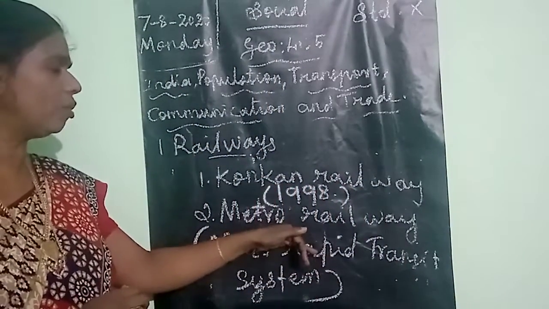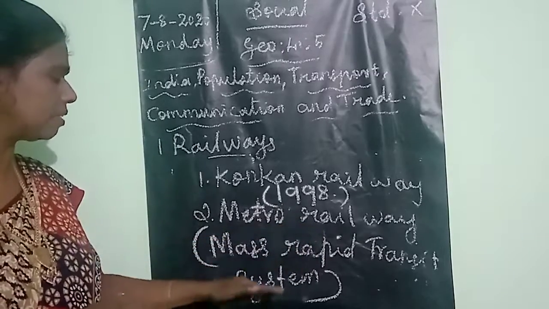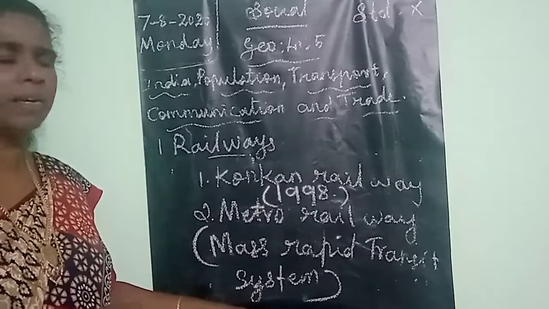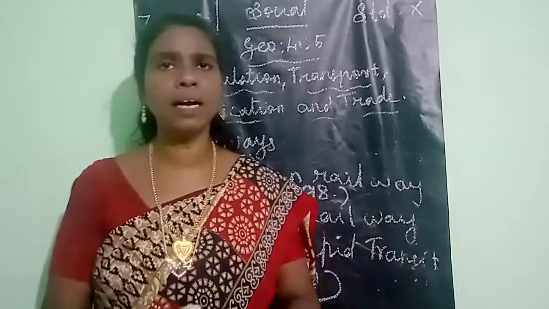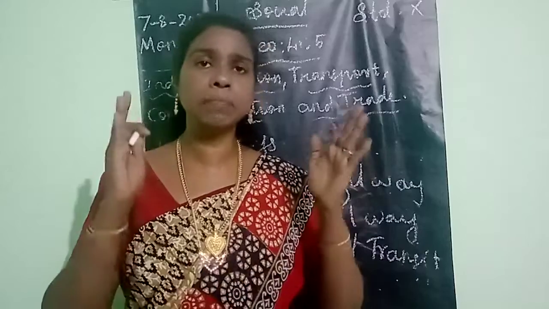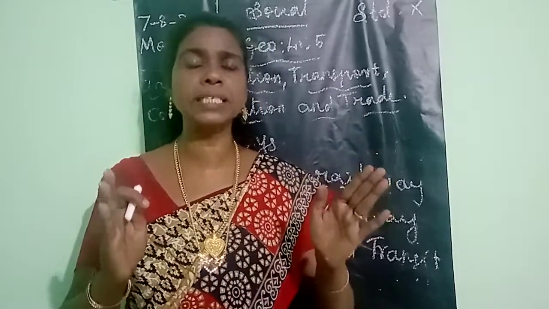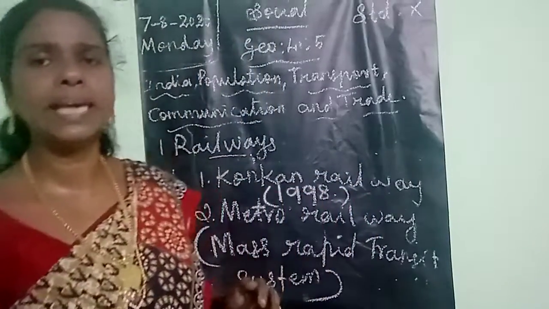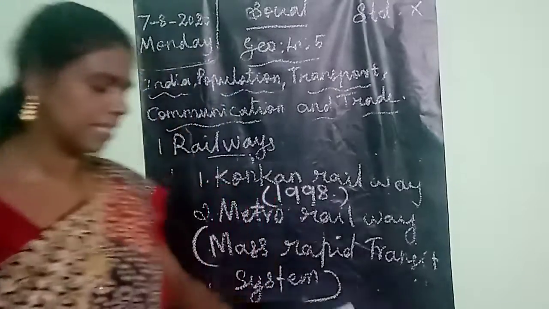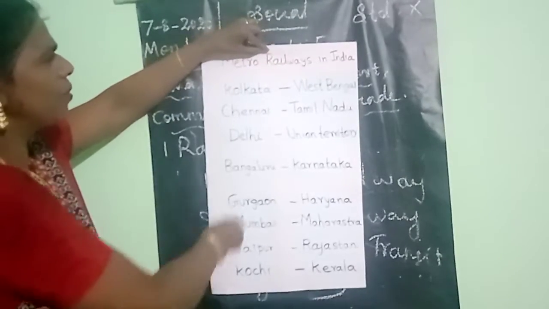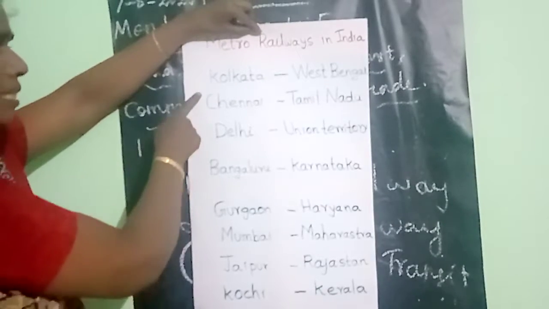Then the next one is Metro Railway. This Metro Rail is otherwise called the Mass Rapid Transit System, and these Metro rails are connected with 8 major cities. Now I am going to explain those 8 major cities with the help of the chart. Listen students, the metro railways in India are connected in 8 major cities.